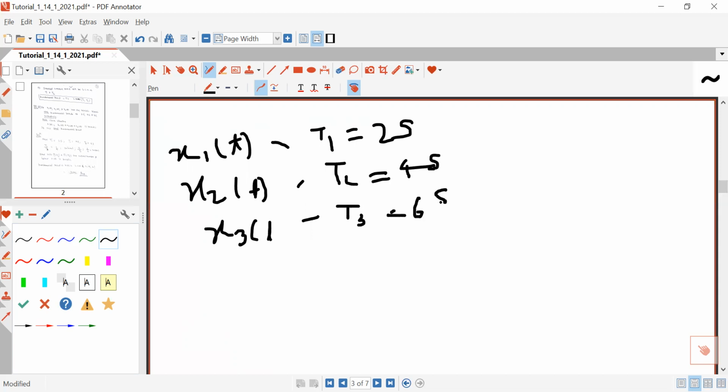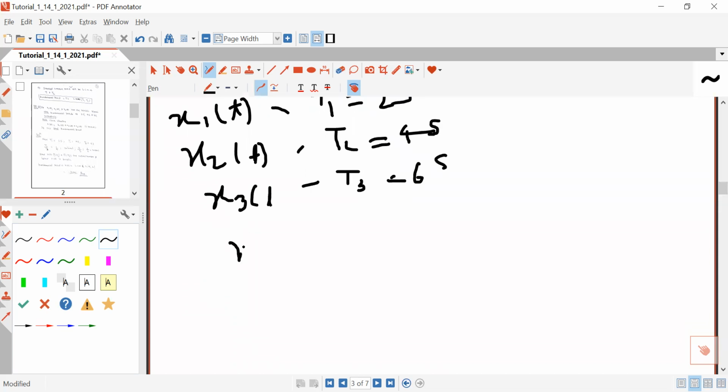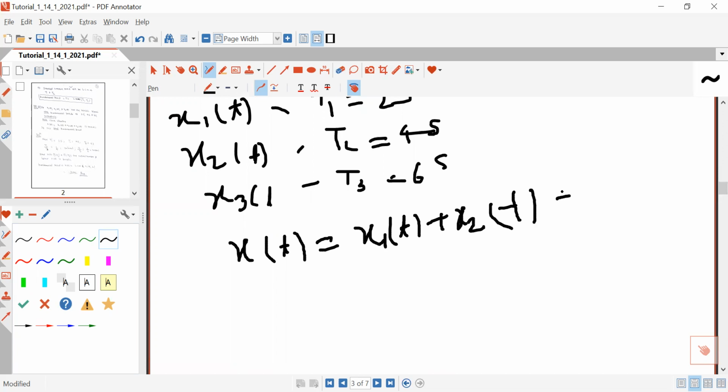Now the question is, if you add these three signals, whether the resultant signal x(t) will be periodic or not.